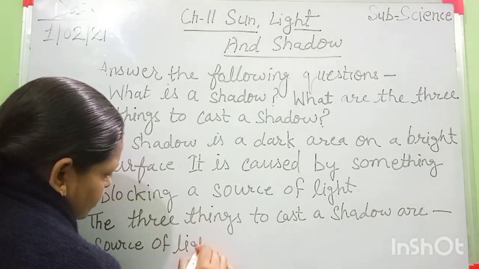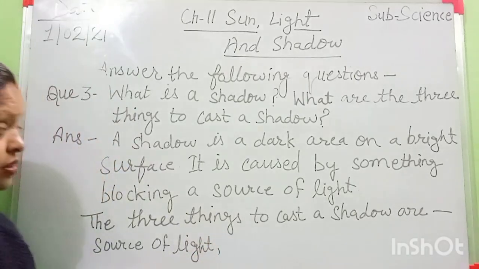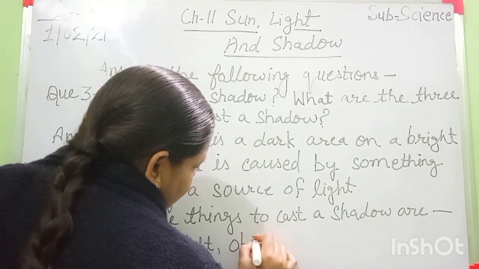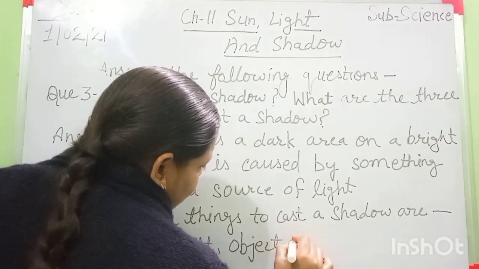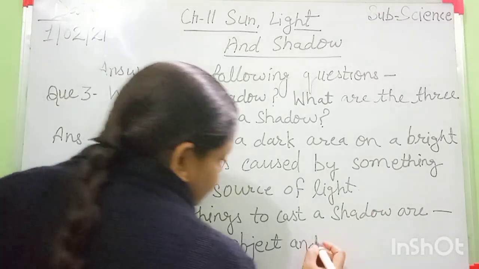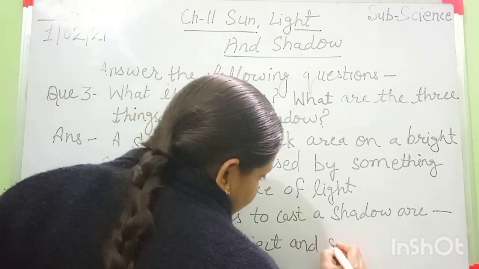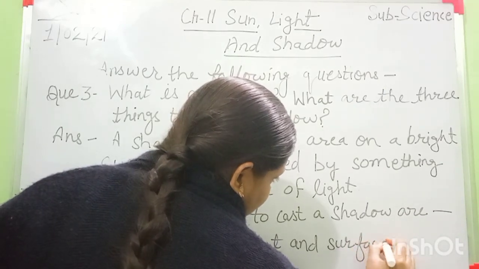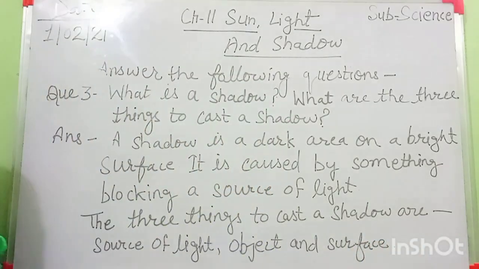First thing. Second is, tell me, object. And the third one is, tell me, surface. Okay. This third question is completed.